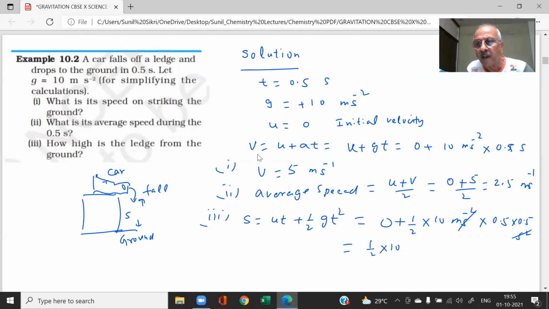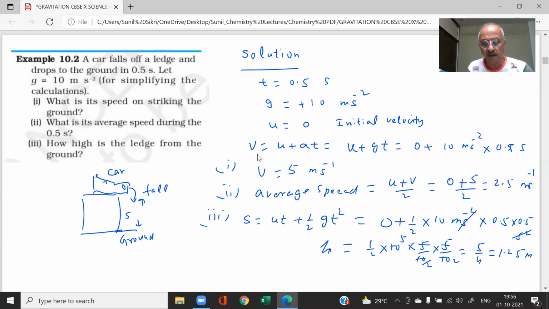Half into 10 into 5 by 10 into 5 by 10, which is 5 by 4, 1.25 meter is the height of the ledge from the ground.